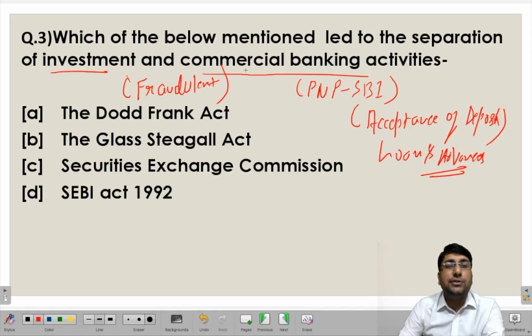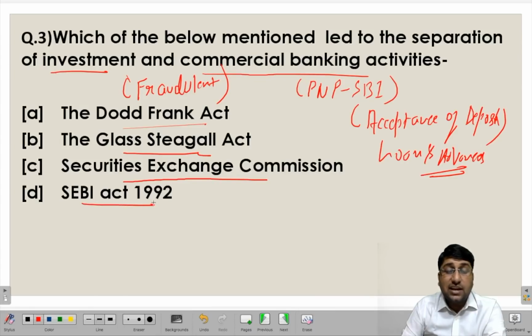In order to know about these acts, you have to know the objective of different acts. Let us have a look at the options: the Dodd-Frank Act, the Glass-Steagall Act, the Securities and Exchange Commission, or the SEBI Act 1992. First of all, the SEBI Act 1992 is related to the governing body in India for the securities market. This we already know. So there is no such regulation coming from the SEBI Act 1992 that separates investment and commercial banking activities. So this is not our answer.